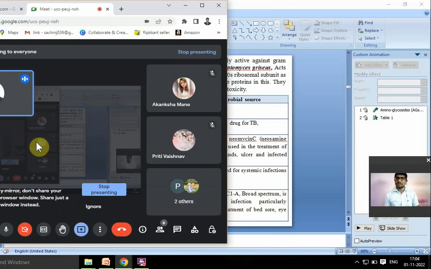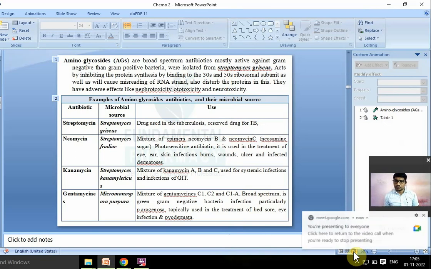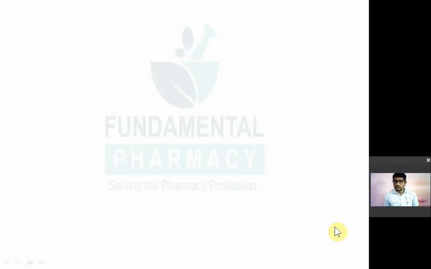So they bind to the 30S ribosome as well as the 50S ribosome and inhibit protein synthesis. Particularly they cause the misreading of the mRNA strand. So mRNA के ऊपर जो कोडिंग रहते हैं codons, they cause the misreading of codons and that's why whatever protein is being synthesized is a faulty protein. If it is incorporated into the cell wall, that will be destructed. So the cell wall will die.